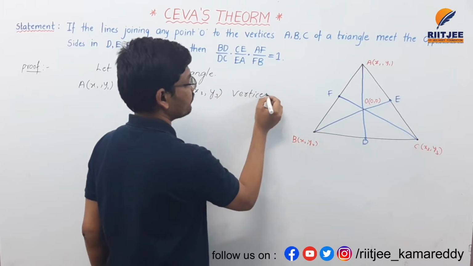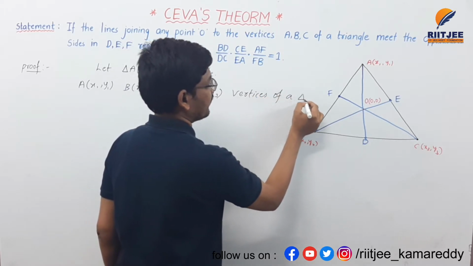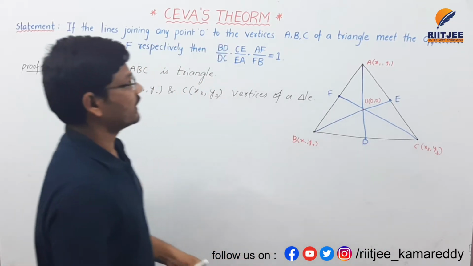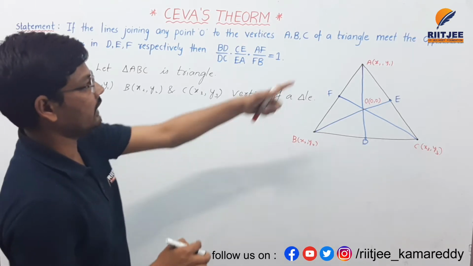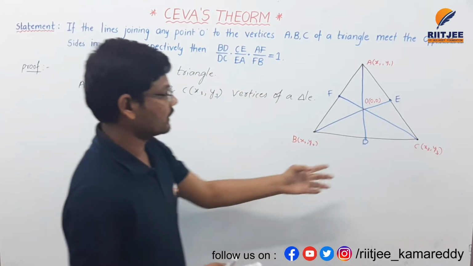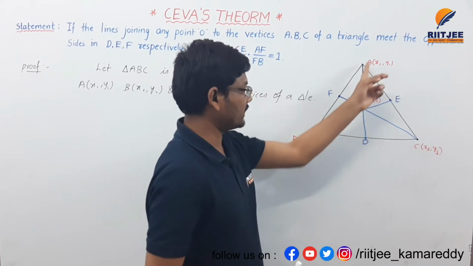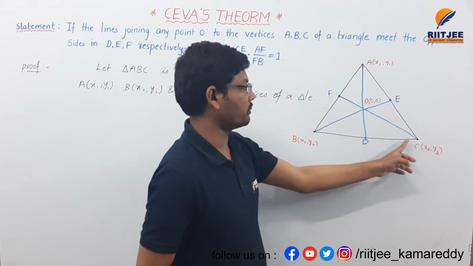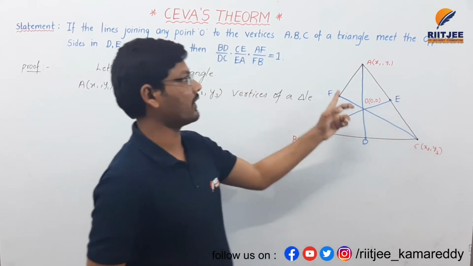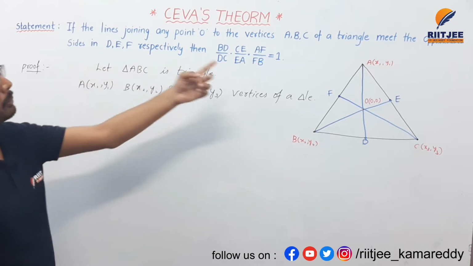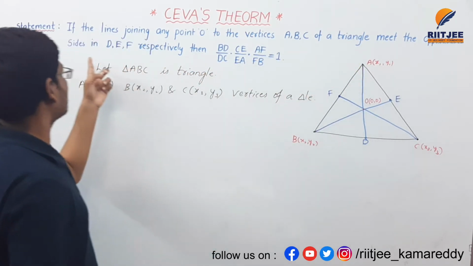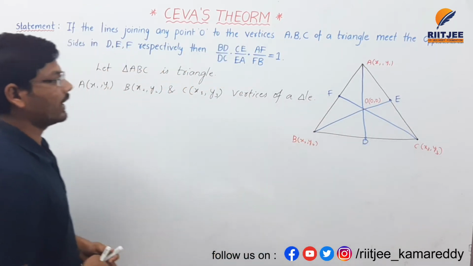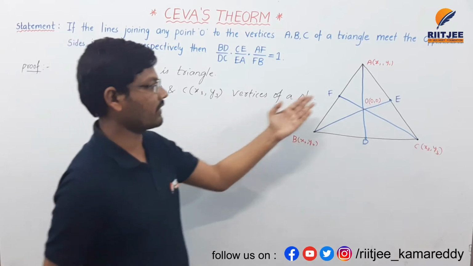The statement says the lines from the vertices meet the opposite sides in D, E, F. Opposite to A is D, opposite to B is E, and opposite to C is F. So D, E, F respectively are on the opposite sides, and A, B, C are the vertices of the triangle.